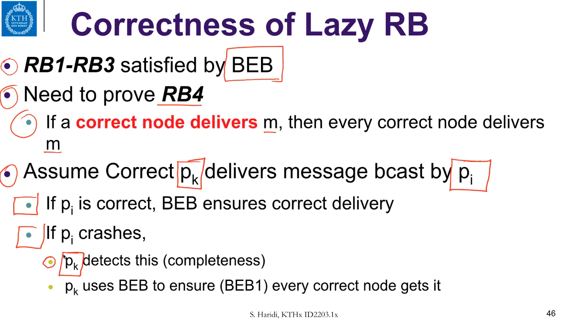So we have used now the completeness property of the failure detector. And because Pk detects the crash and Pk is correct, Pk is going to BEB broadcast the message to all processes, and by the validity property of BEB broadcast, every correct process will get the message.